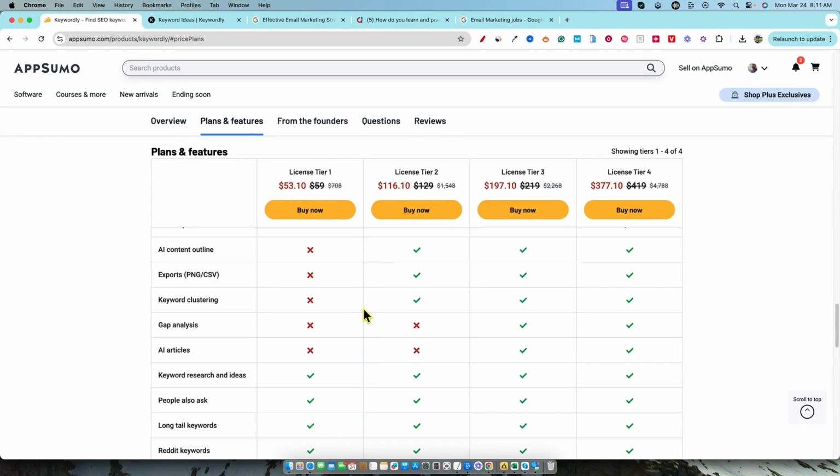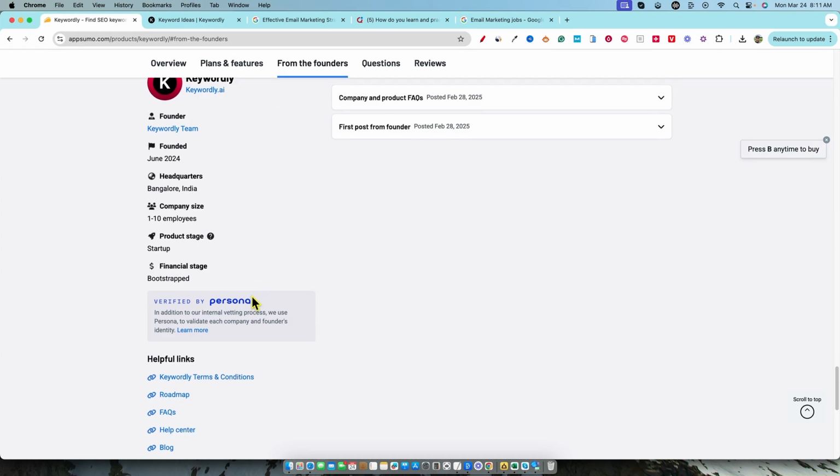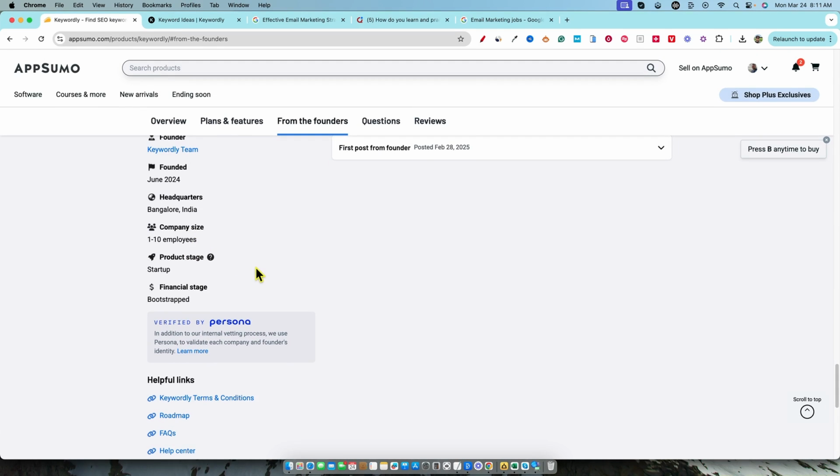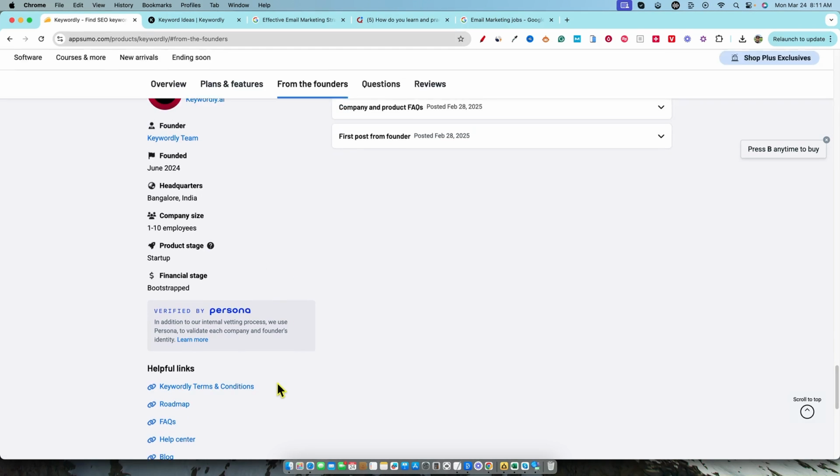This is just straight up a keyword research tool, but then they also are trying to add in AI writing. We don't know what they're using to create those articles. Are they using Claude Sonnet 3.7, the latest version? What are they using with OpenAI and ChatGPT? There's just a lot that we kind of don't know.